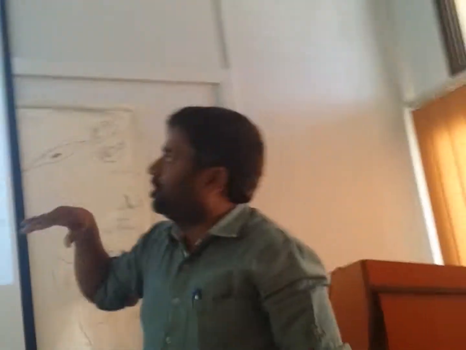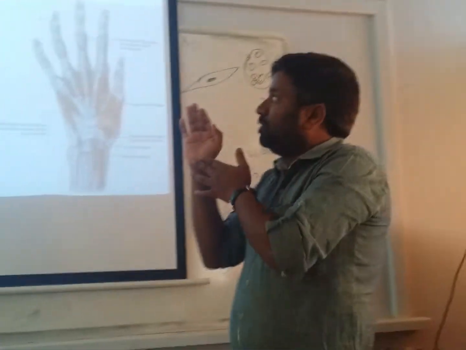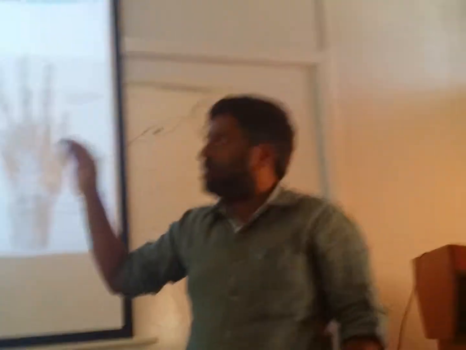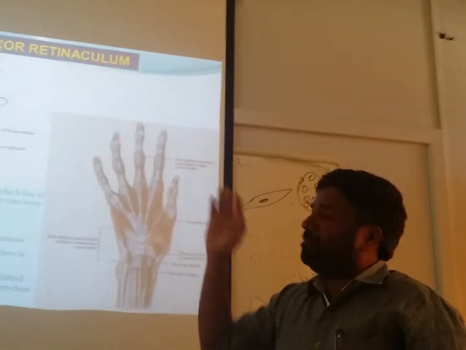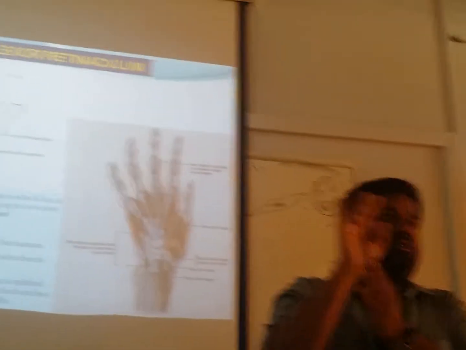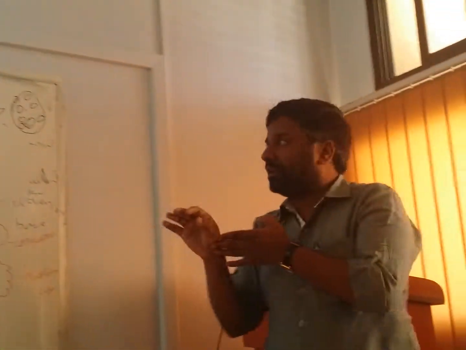So let's look into the attachment. The flexor retinaculum is attached to the carpal bones, the medial side and the lateral side. So what are the bones? For the time being, remember the names: hook of hamate and pisiform on the medial side, scaphoid and trapezium on the lateral side. These are the names of the carpal bones; you will learn them when you go to the hand. This makes the concavity of the carpal bones into a tunnel, which is called the carpal tunnel. All the tendons pass through it.